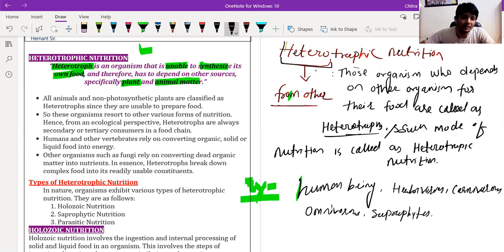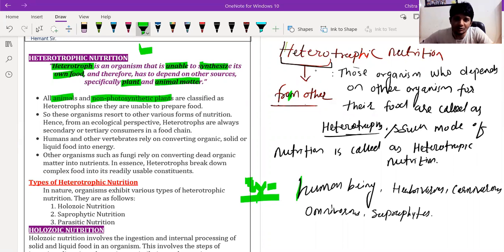Now we have to discuss some important points about heterotrophic nutrition. All animals and non-photosynthetic plants, like some fungi, do not synthesize their own food. Like the Cuscuta plant, it depends on other plants for its nutrition.